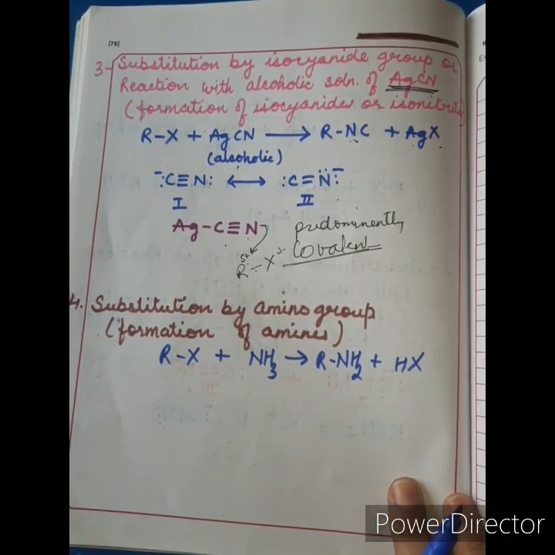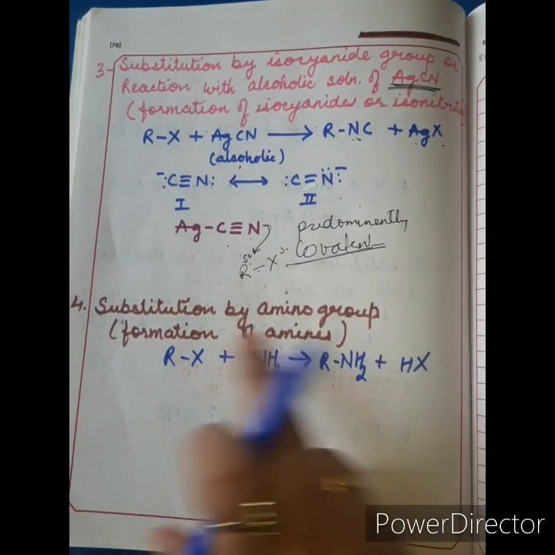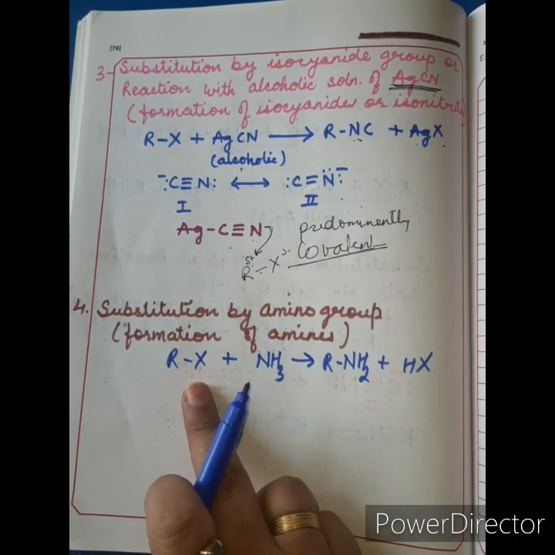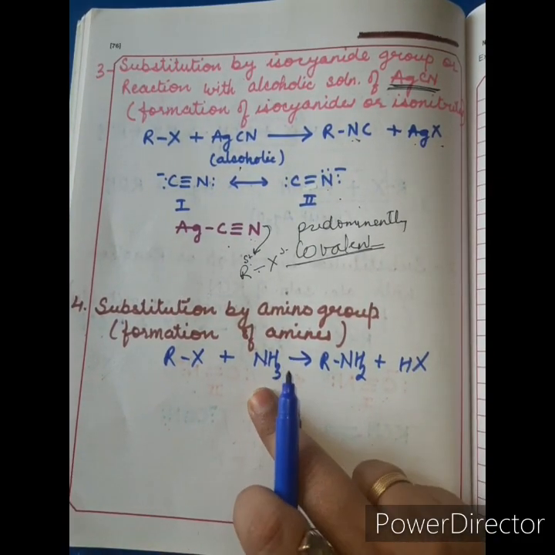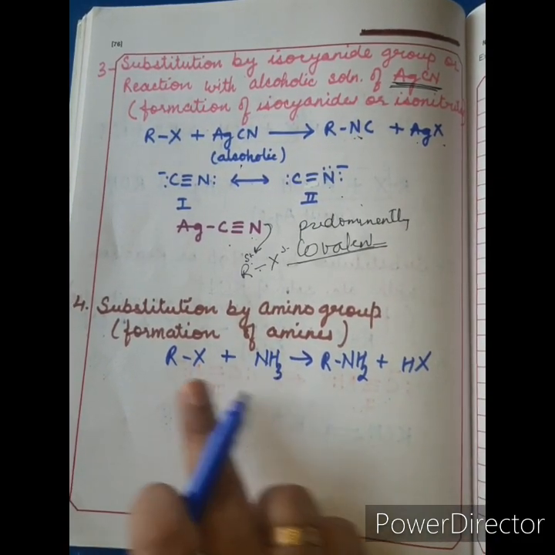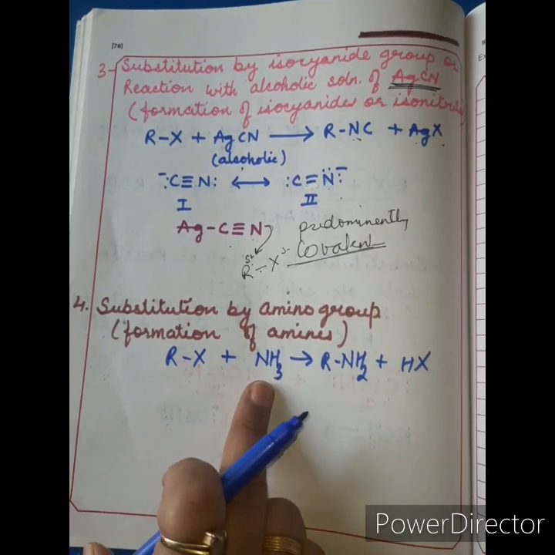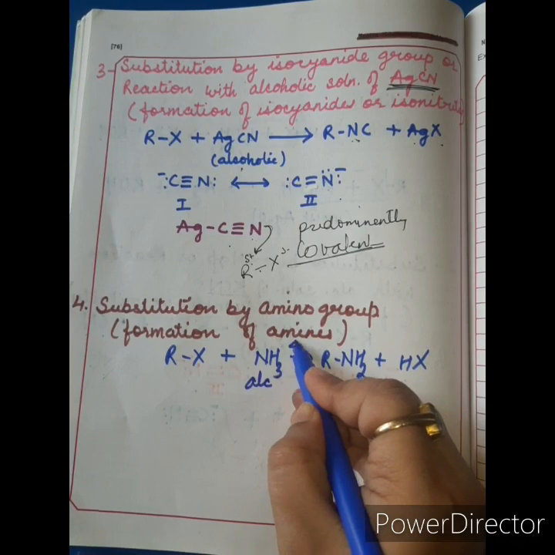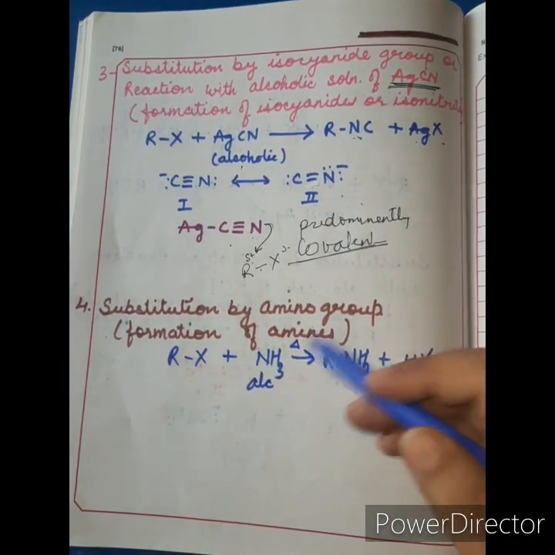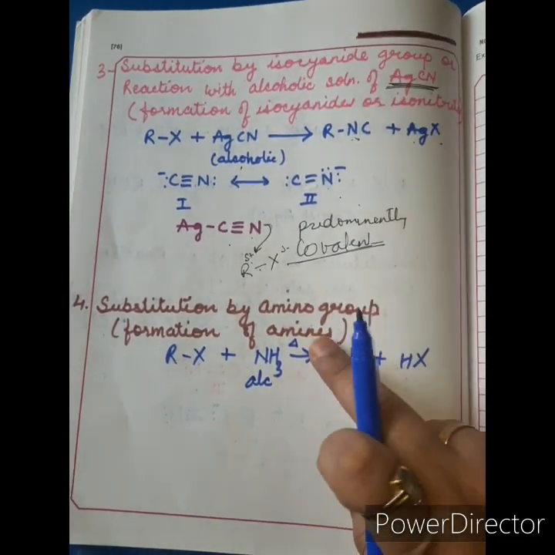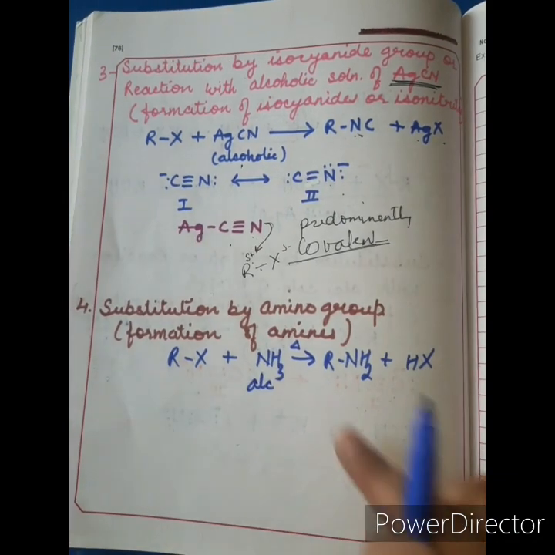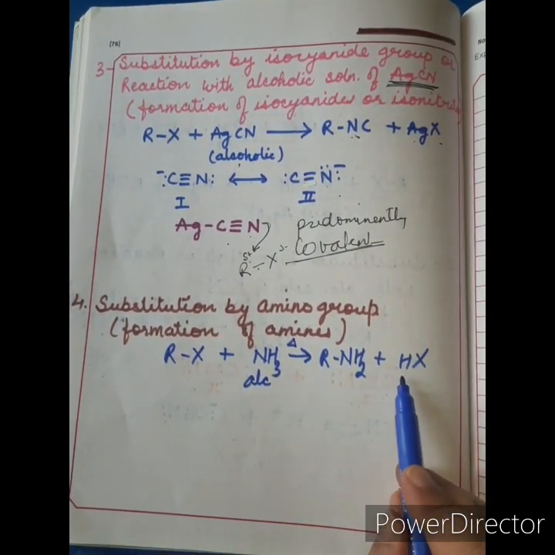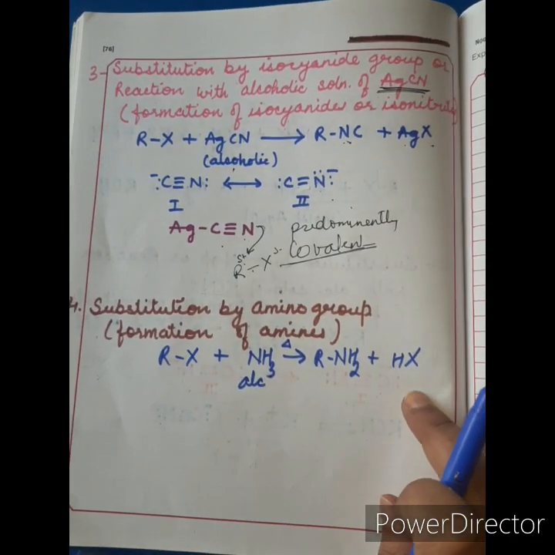Now the fourth reaction is substitution by amino group or formation of amines. This reaction is carried out by reacting alkyl halide with ammonia directly. Here haloalkanes are heated with alcoholic ammonia. So here heat sign is very important. Heat sign is very important in this reaction. Heated with alcoholic ammonia, where X is substituted by NH2 group with the formation of HX as the byproduct.